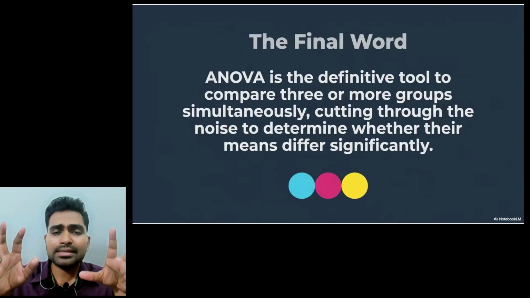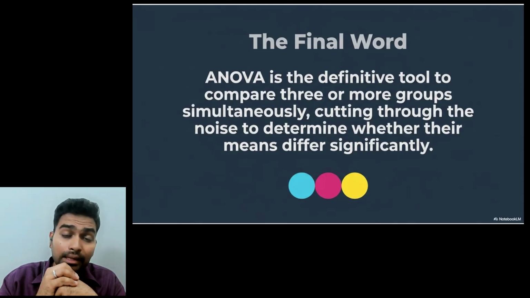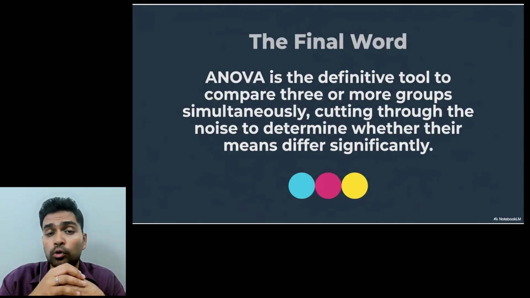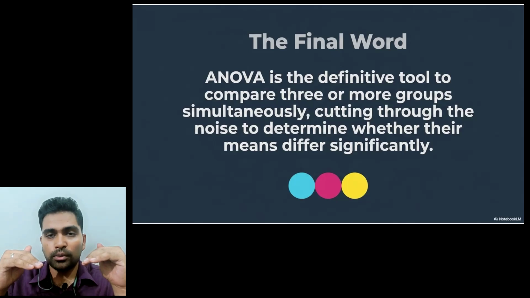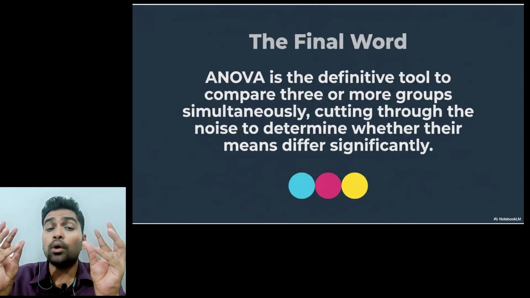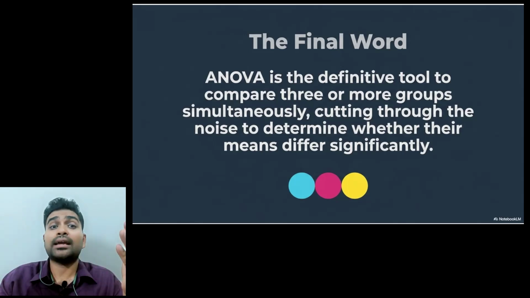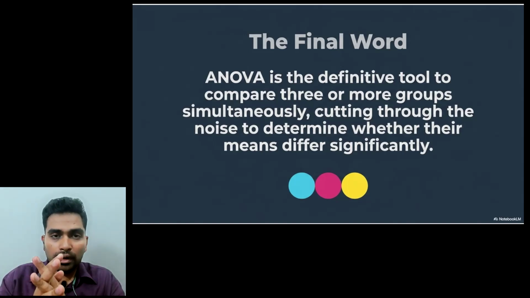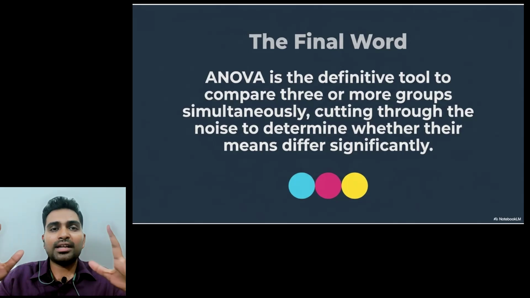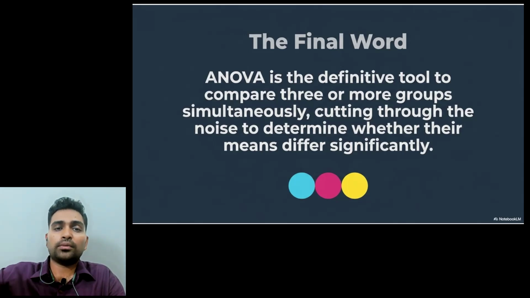Yeah, ANOVA is something that helps you compare three or more groups. If not two groups, three or more groups. So always remember, be it ANOVA, be it t-test, difference between groups, difference within groups. Okay. So the idea is, how good is a group? How good is a group means, is there unity within your home? If there is unity within your home, it is a good group, right? Then I can compare your household with another family. That comparison then is valid.